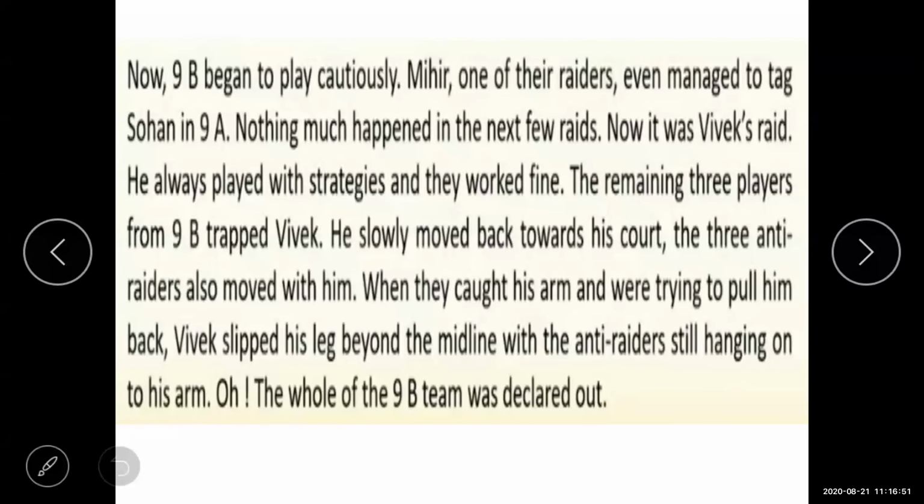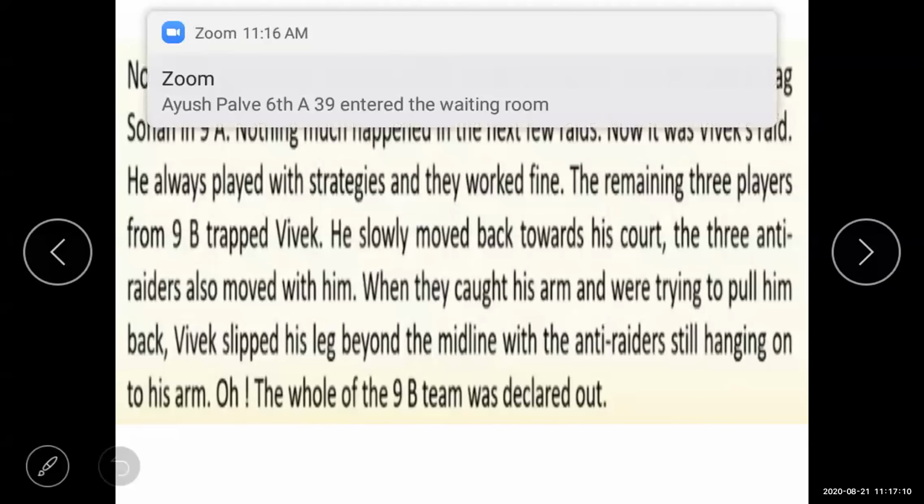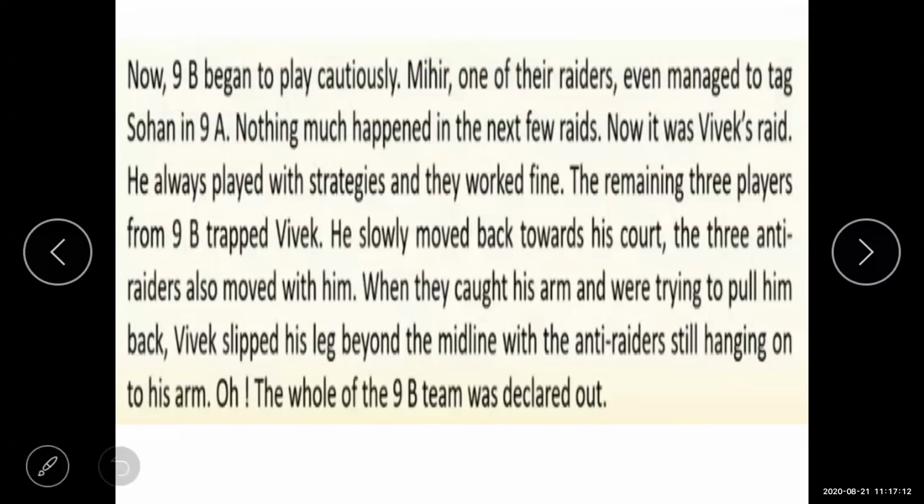Now here, 9th B plays very nicely, consciously and with focus, but they came to lose the match. Slowly they decreased and they lost the match. And 9th A shows their power and quality, and they play very well. Now nothing much happens in a few raids.